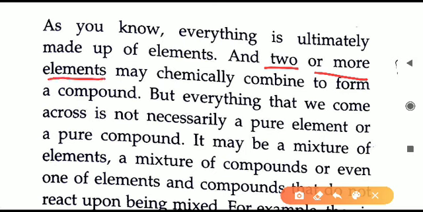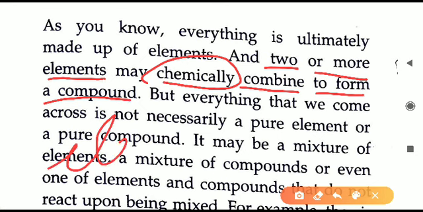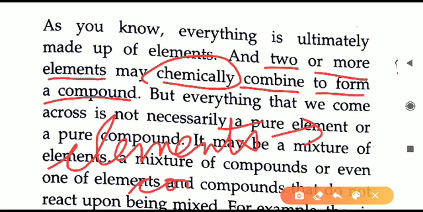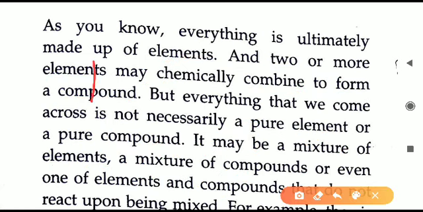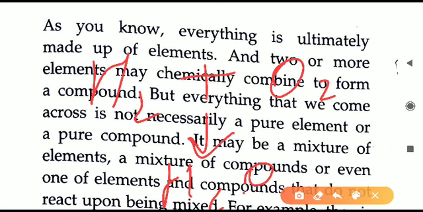Whenever two or more than two elements combine together in a chemical manner, what is formed? They will form a compound. So always remember, elements join together to form a compound. The simplest example we can take is hydrogen combining with oxygen. What we get as a result is water. That is a compound. So H2O is a compound formed by the combination of two elements, hydrogen as well as oxygen.